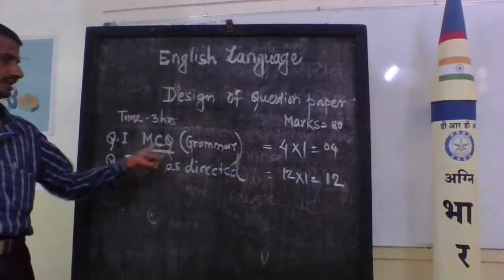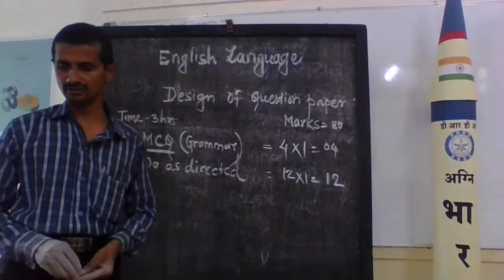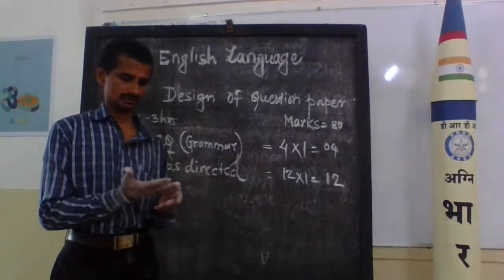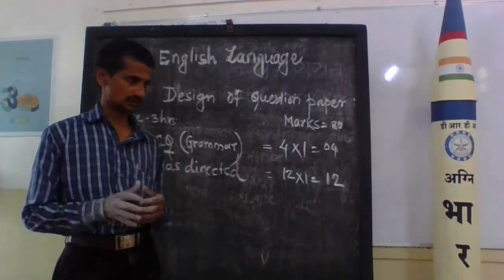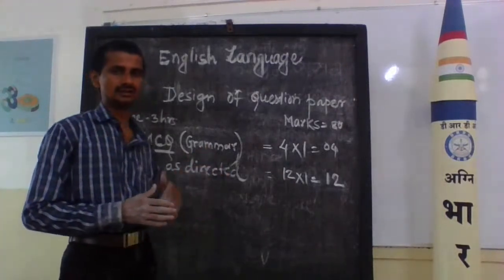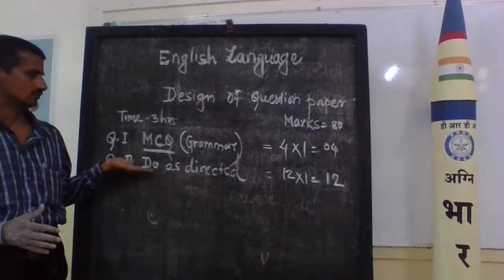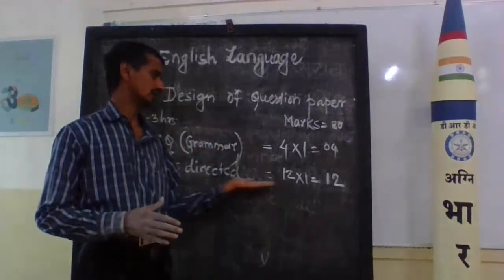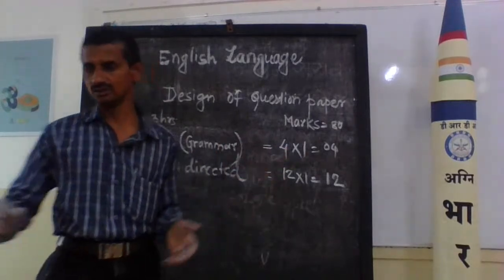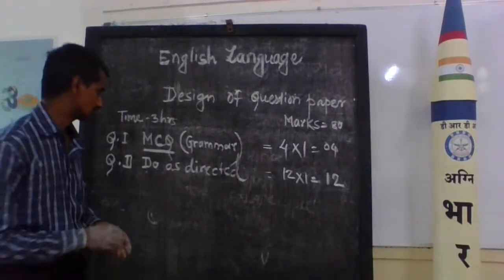Do as directed means they give an instruction in brackets. For example, open the door, the instruction is change the voice. Such a direction is given in the questions, and so it is known as a directive. There are 12 questions, and each question has 1 mark.